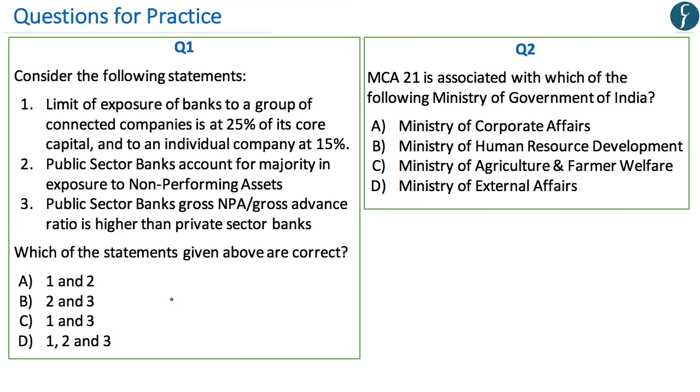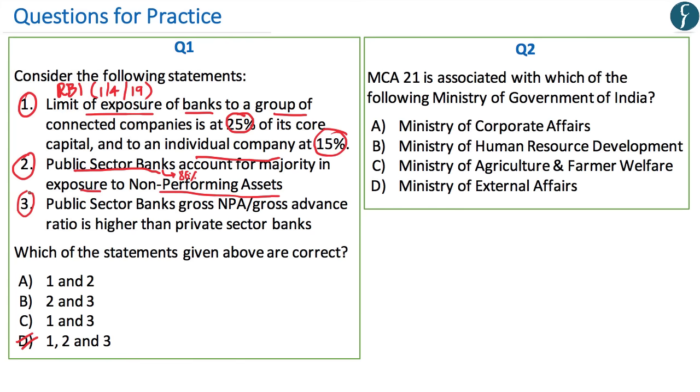Now, the correct answer to question number 1 is D, 1, 2 and 3. Now, with regards to statement number 1, Reserve Bank of India has set the limit of 1st of April 2019, under which banks had to limit their exposure to a group of connected companies at 25% and to an individual company at 15%. While with regards to statement number 2, it is true that public sector banks account for majority of the exposure to non-performing assets, whereby according to C. Rangarajan sir, this exposure is around 86%.